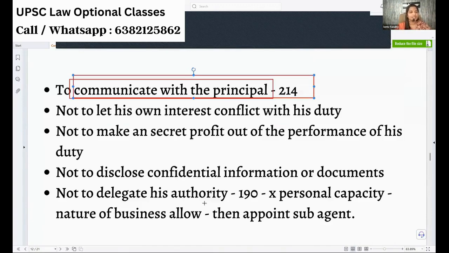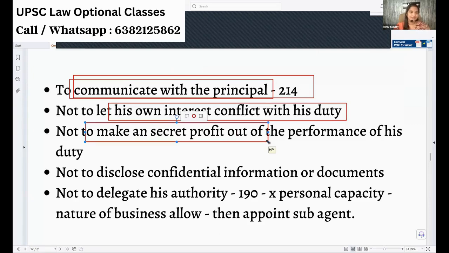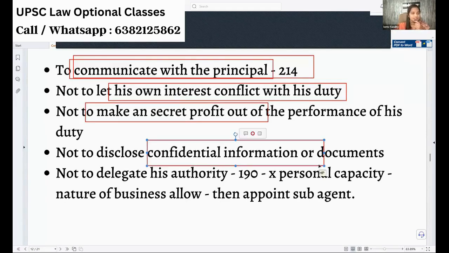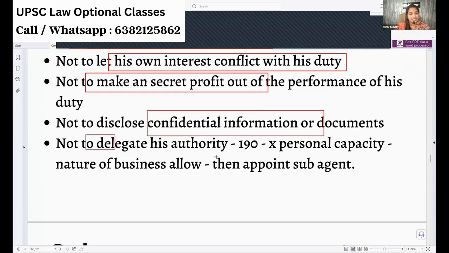Okay, next. He should not let his own interest conflict with his duty. Okay, duty is first for him. Next, he shall not make any secret profit. Now, I will collect the rent. Instead of giving 40,000 or 50,000 to my principal, I will make a secret profit of some 10,000 and give the remaining. No, that cannot be done. Okay. Not to disclose confidential information or documents. If the principal has given something in confidence, you have to maintain that. Next, you cannot delegate your authority, which means you cannot have a sub-agent. That is the general rule.